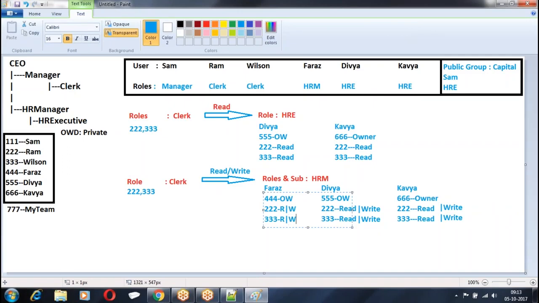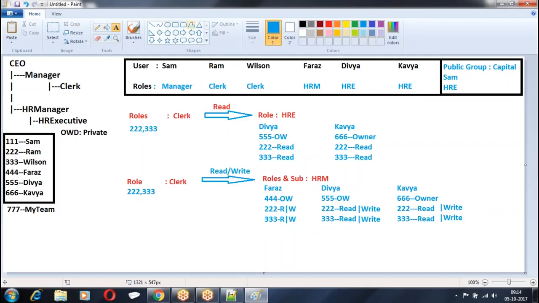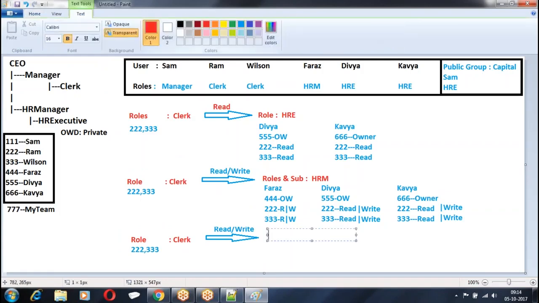Records owned by the given role are shared with another role. Records owned by a given role shared with role and subordinates of the given role. Again, I have the next, third point. Records owned by the role clerk are shared with the public group captain.